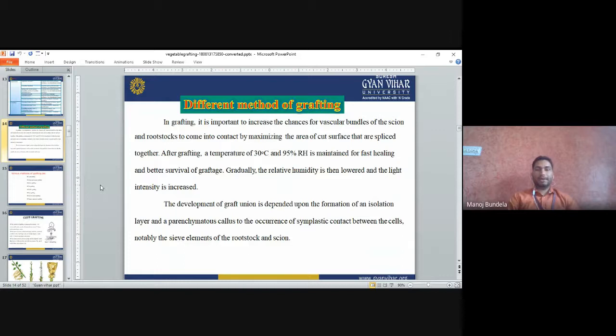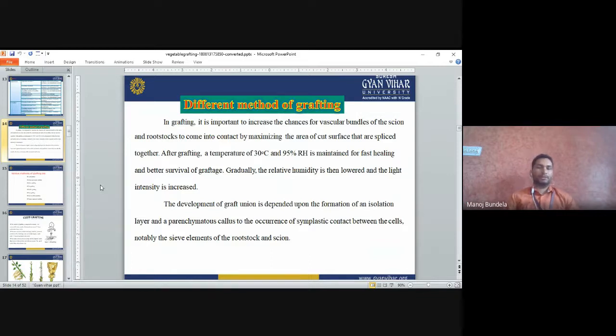After grafting, a temperature of 30°C and relative humidity of 95% is maintained for fast healing and better survival of the grafts. Gradually, the relative humidity is lowered and the light intensity is increased. So after some time, we reduce the relative humidity and increase the light once the combining of rootstock and scion is completed.